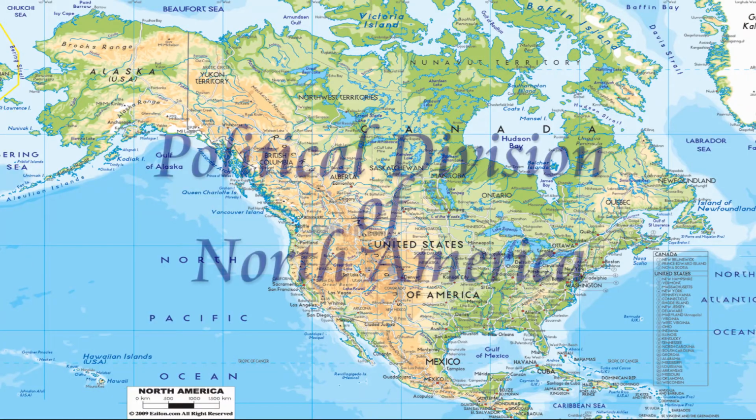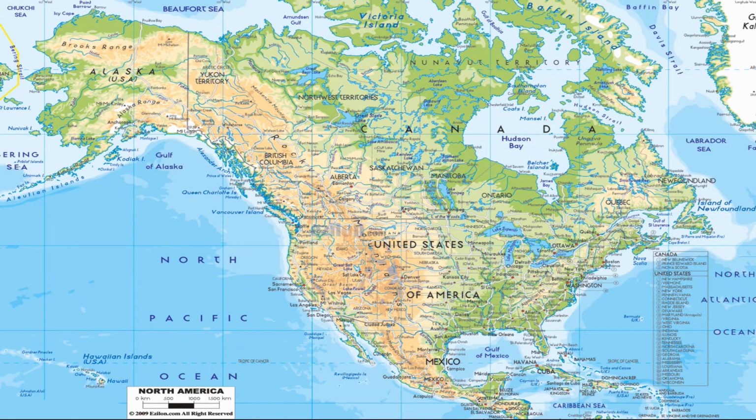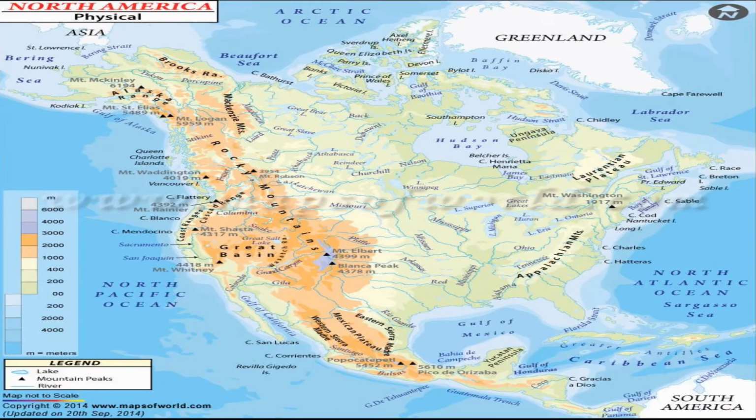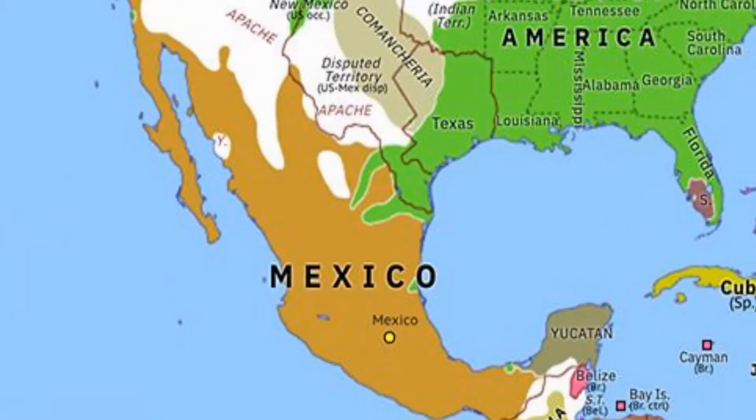Political division of North America. North America's main countries are Canada, United States of America, and Mexico. Together, these three countries make up about 95% of the area of North America. The countries south of Mexico are together referred to as Central America.